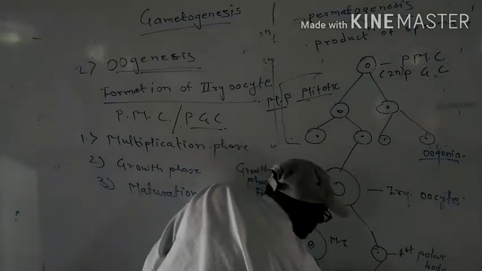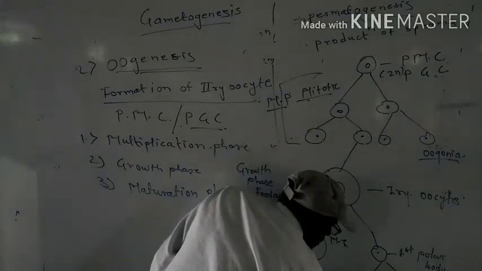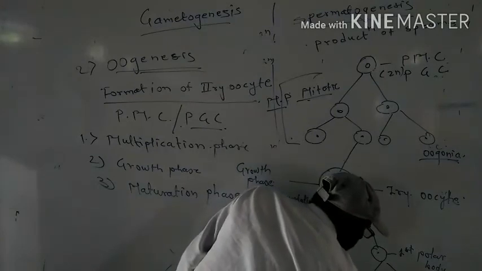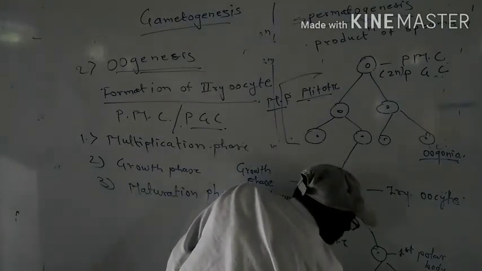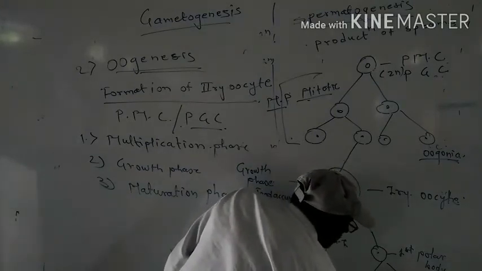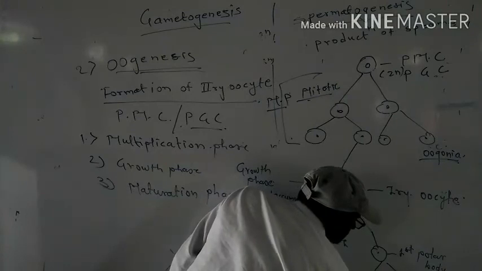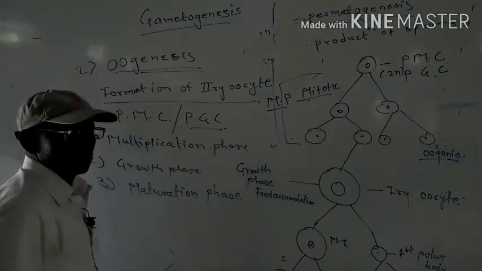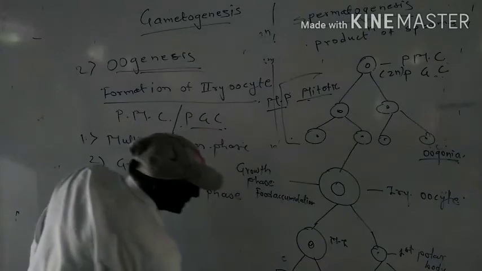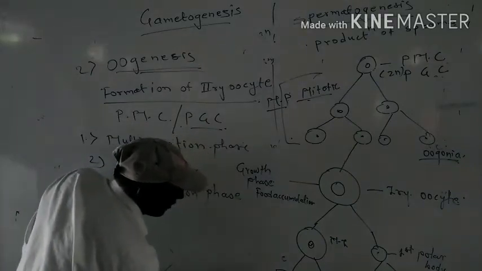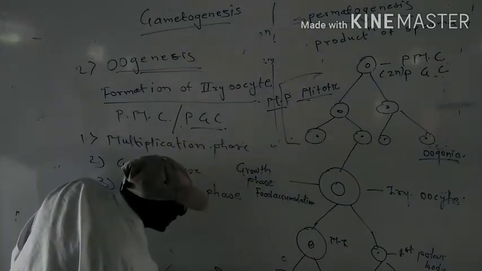From the first polar body, again two cells are formed. These two cells are also polar bodies, also called second polar bodies. And this structure which is formed is called what? Secondary oocyte.